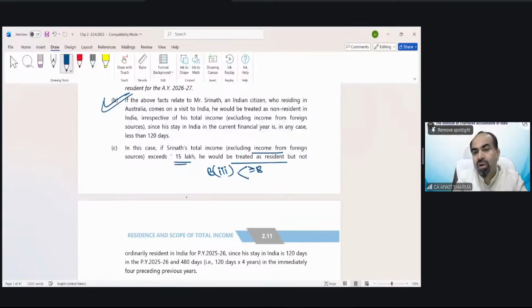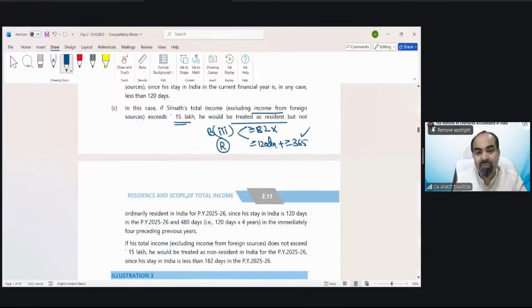The more than 182 days condition is not satisfied, but the more than or equal to 120 days plus more than or equal to 365 days condition has been fulfilled. So he would become resident. Now, after becoming resident, we have to see whether he will fulfill the less than 730 condition.